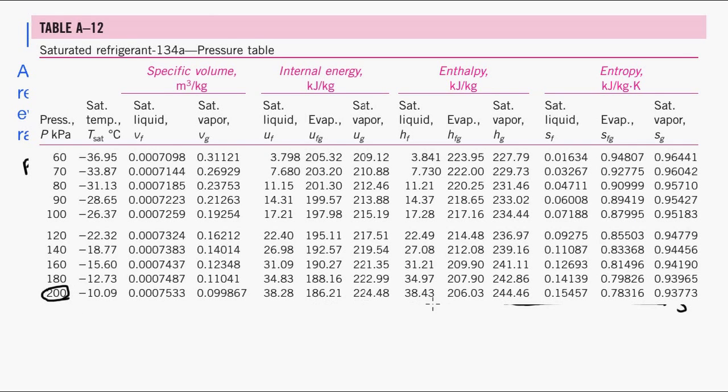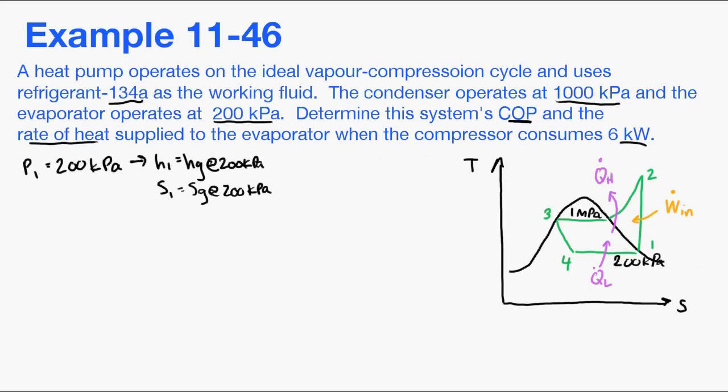We'll find 200 kPa, and we'll find hg and sg. And we'll write them down here on our solution. And the entropy is 0.9377 kilojoules per kilogram Kelvin.